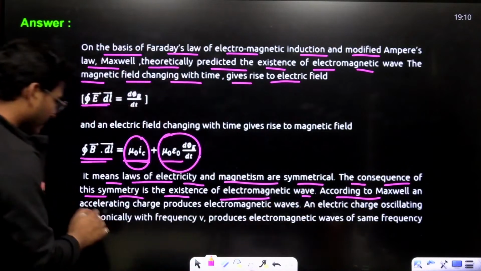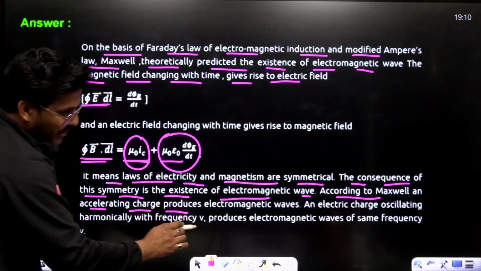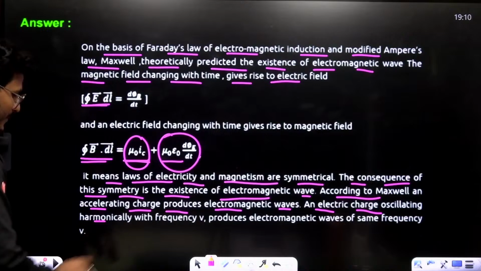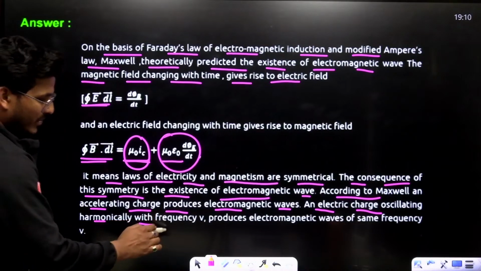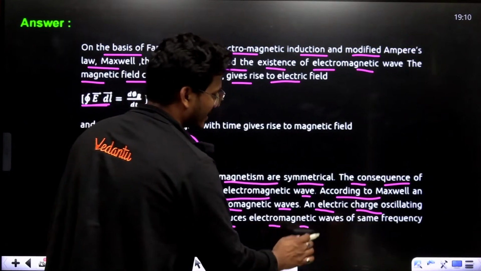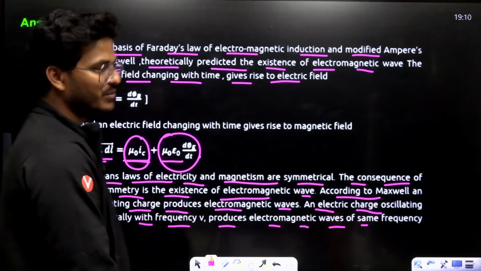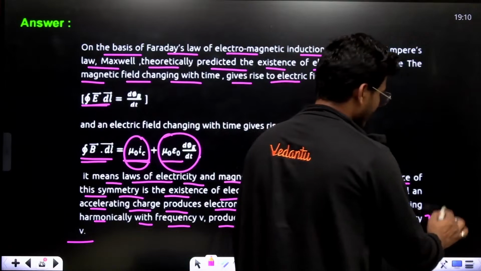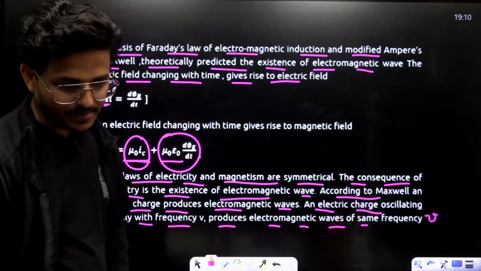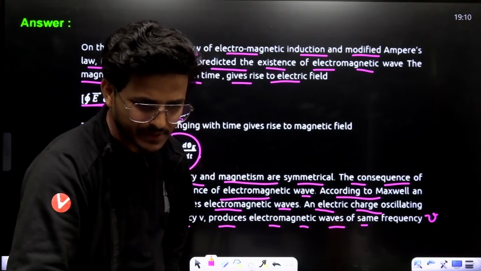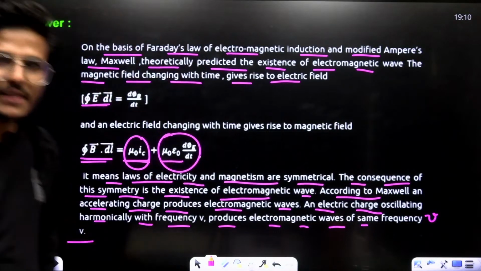According to Maxwell, an accelerating charge produces electromagnetic waves, and an electric charge oscillating harmonically with frequency nu produces electromagnetic waves of the same frequency nu. All right. Done? Okay.